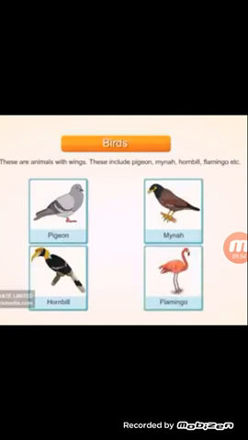Their soft down feathers keep them warm and the long feathers help them to fly. So, these have different types of feathers. They have down feathers, body feathers and long feathers. So, down feathers keep them warm and the long feathers help them to fly.